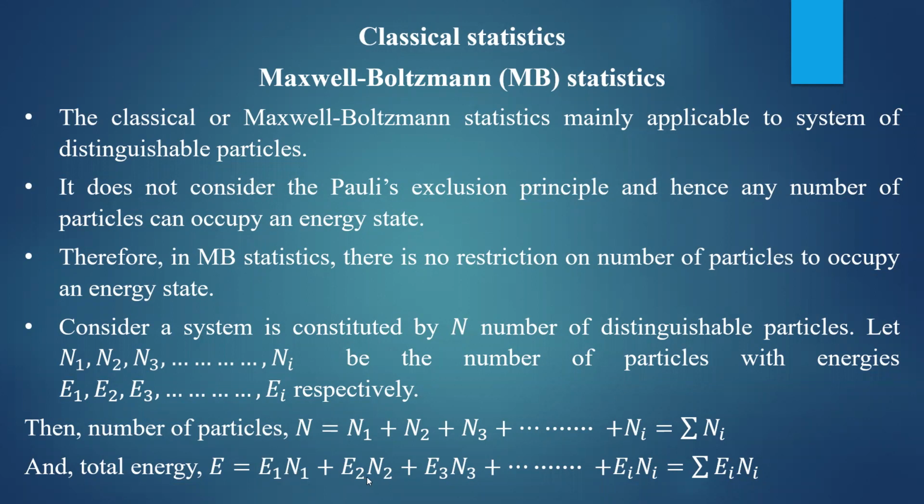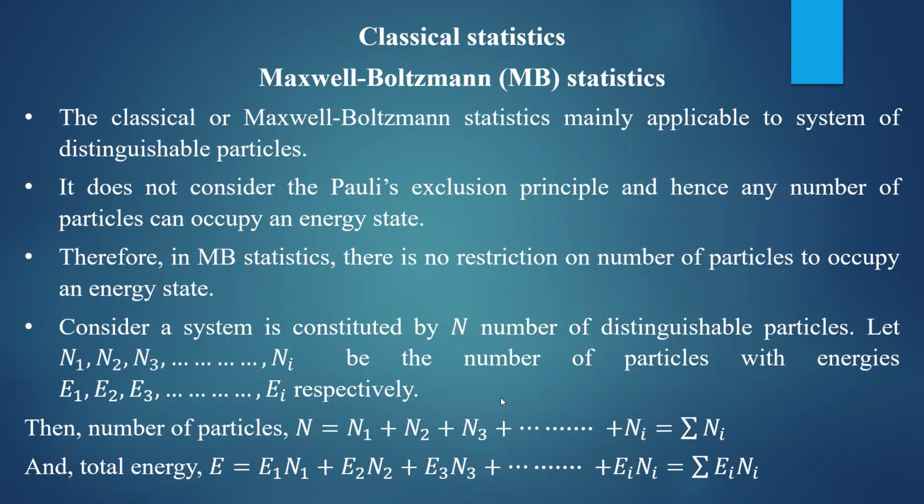Similarly, you have to add the energy of the second state, the energy of the third state. That will give you the total energy E equal to E1 n1 plus E2 n2 plus E3 n3, and so on up to Ei ni, which is equal to the summation of Ei ni. So total energy is given by the summation of Ei into ni, and the total number of particles is given by the summation of ni.